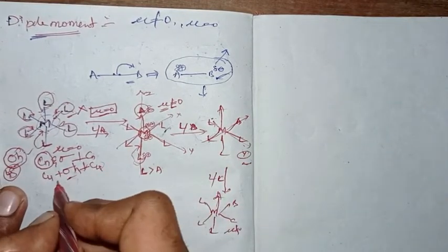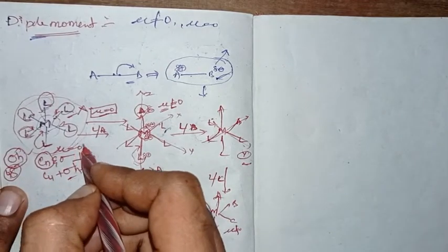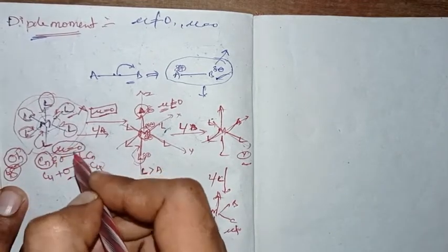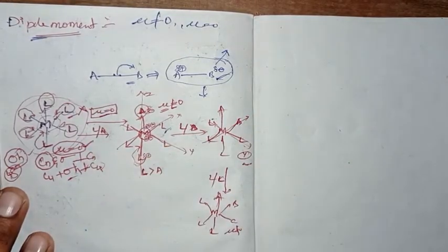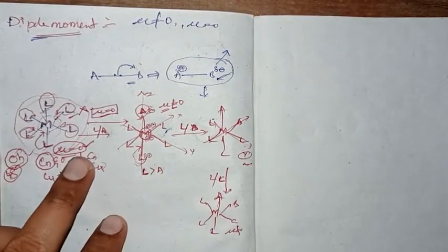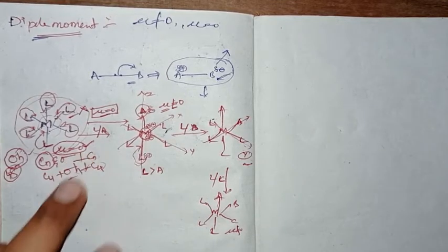Having this, the molecule will become non-polar, and its dipole moment will be 0. Its dipole moment will be 0.